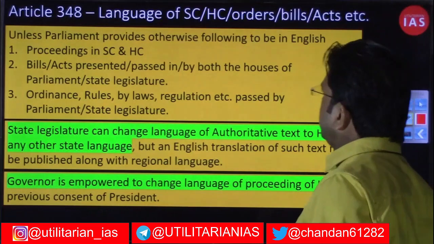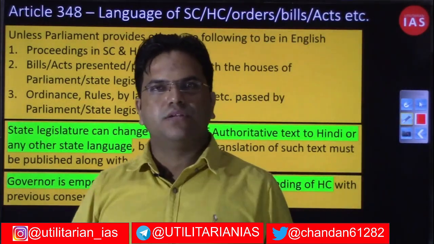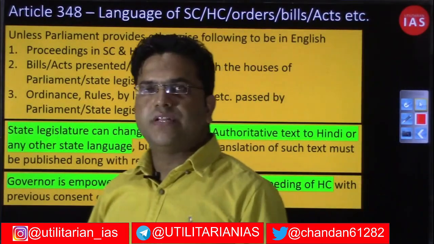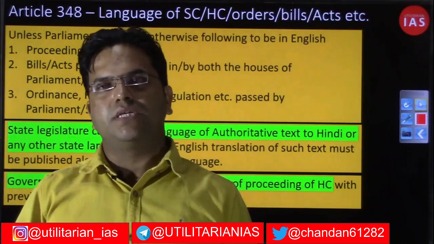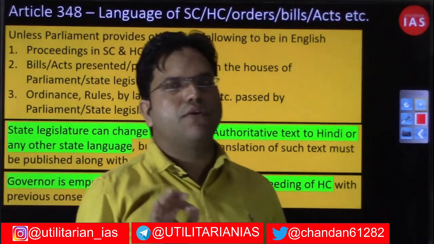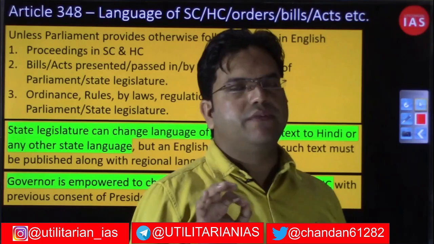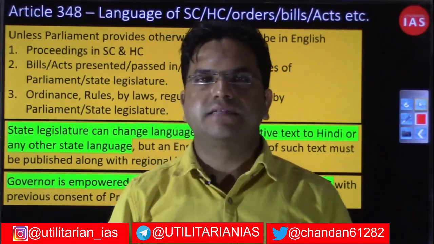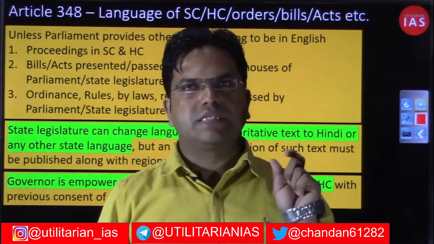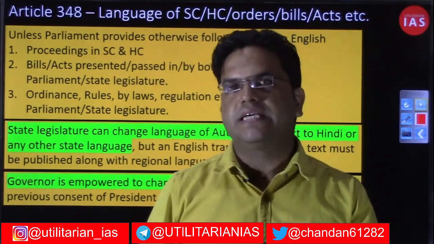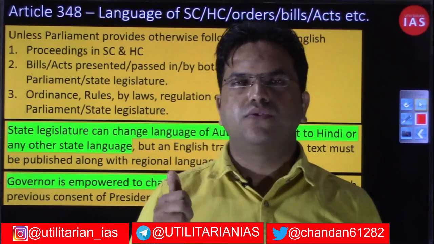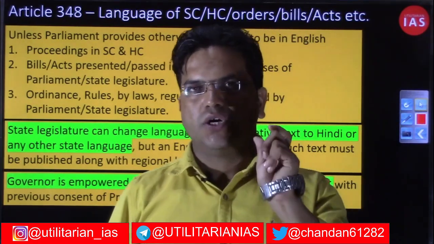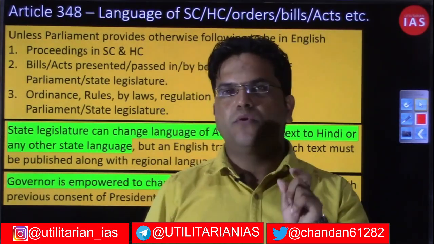Now we are moving to a very important article, and that is Article 348. Why am I saying this article is very important? Because this article is going to tell you two things. The first thing is the language that will be used in the judiciary, and when I say judiciary, I am not referring to the entire integrated structure of the judiciary. I will be taking just these two structures, the High Court and the Supreme Court. So what will be the language used in the Supreme Court and High Court?